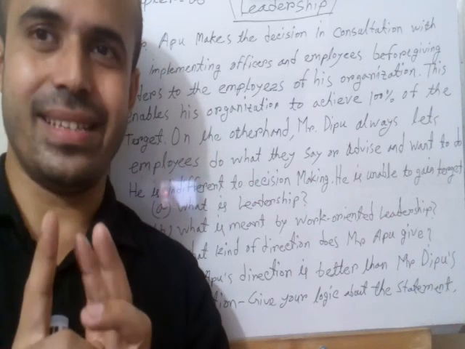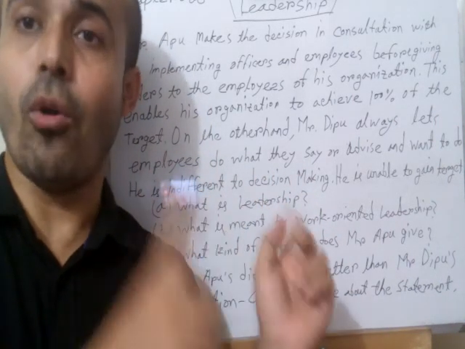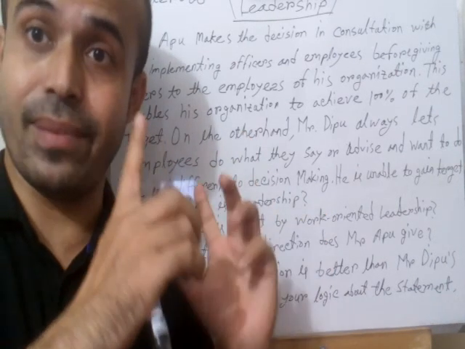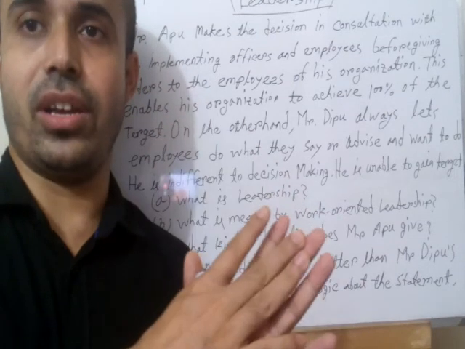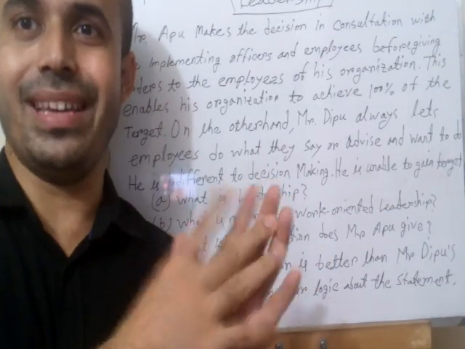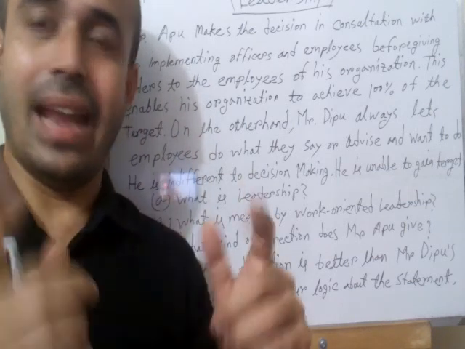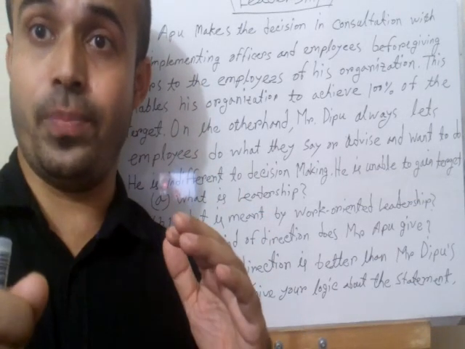So the leadership system where the worker or employee facilities are given priority is called worker-oriented leadership. Do you understand? And if you stop here, it will not complete the 2 marks.